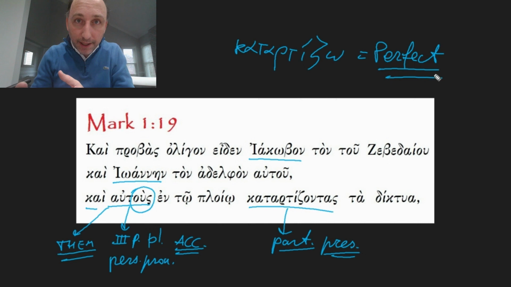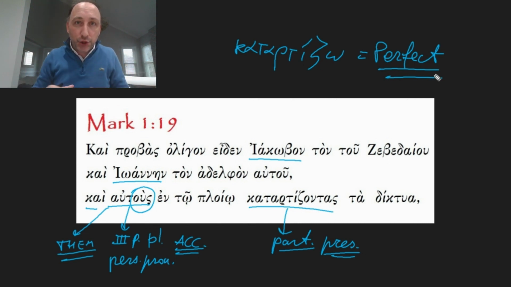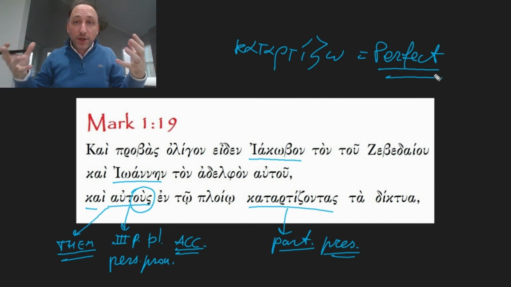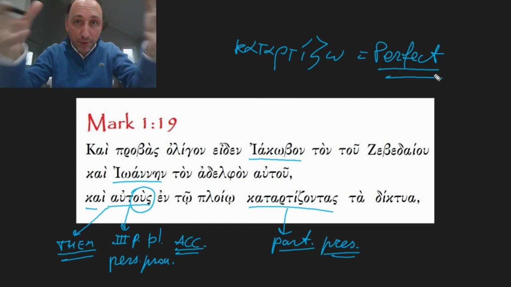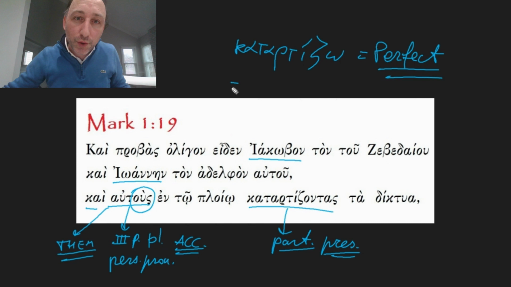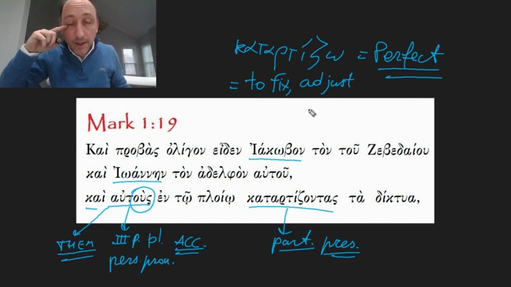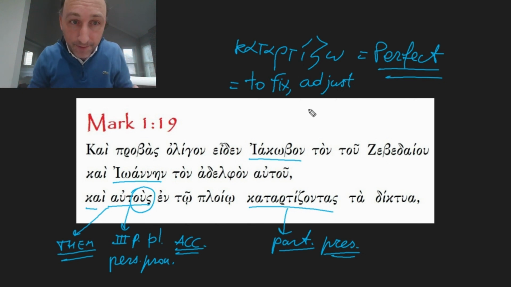Now, in different contexts, it may mean slightly different things. If we apply this to a person, it makes sense to use this idea of to make perfect. If you katartizo somebody, it's because you make that person perfect. But if you apply this to a thing, usually what that means is to fix or to adjust. To correct, to make it perfect in the sense of to fix it.